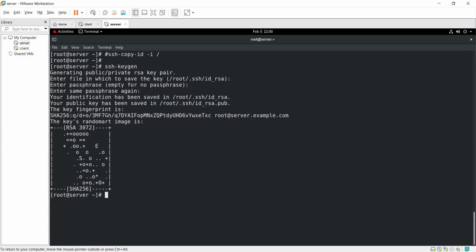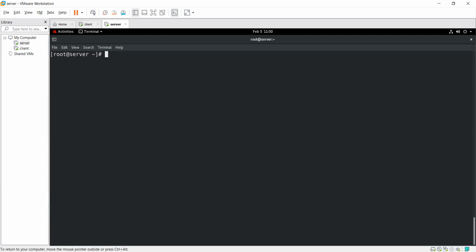I generated it. Now I am able to copy it from there. How can I do that? That is the command: ssh-copy-id, and where I want to copy it, to the client.